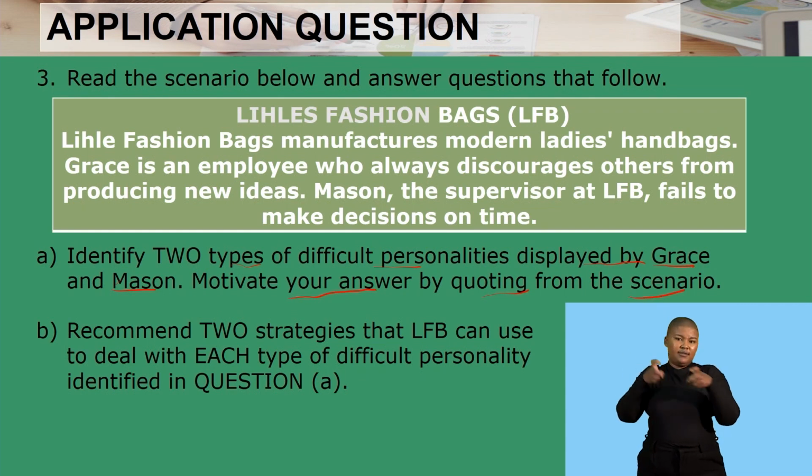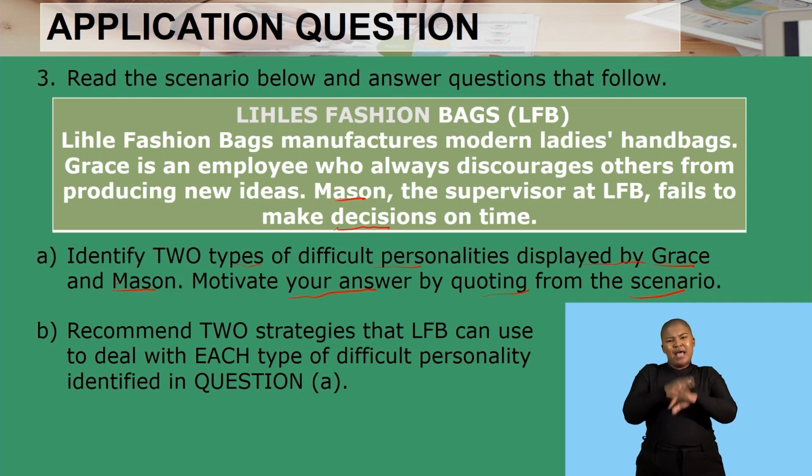So one thing you should know about identifying difficult personalities is that these people are difficult, but it doesn't mean they're doing misconduct. For instance, if you check Mason here, Mason is a supervisor who fails to make decisions on time, but he comes to work on time, so this doesn't have to do with misconduct, and you cannot recommend issues such as Mason has to be dismissed. It's just his personality to say this person fails to make decisions on time.